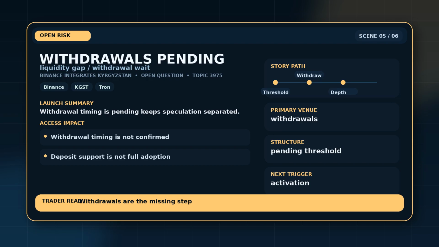That does not prove that deposit support alone proves regional adoption. The evidence would be stronger with withdrawal activation, order book depth, transfer volume, and user demand to clarify adoption. This is the line between analysis and speculation. The unresolved split is withdrawal timing is not confirmed and deposit support is not full adoption. The story can stay important while withdrawal timing remains unresolved, but the stronger claim needs visible proof.